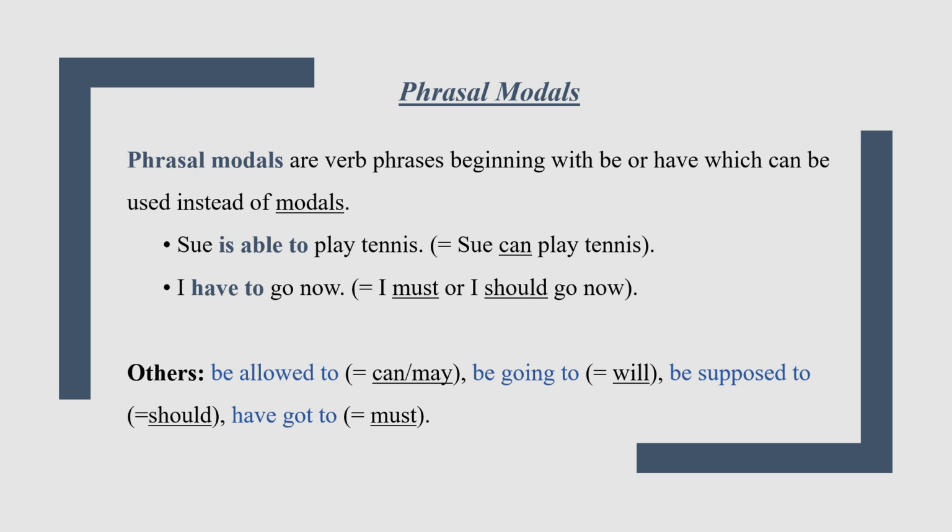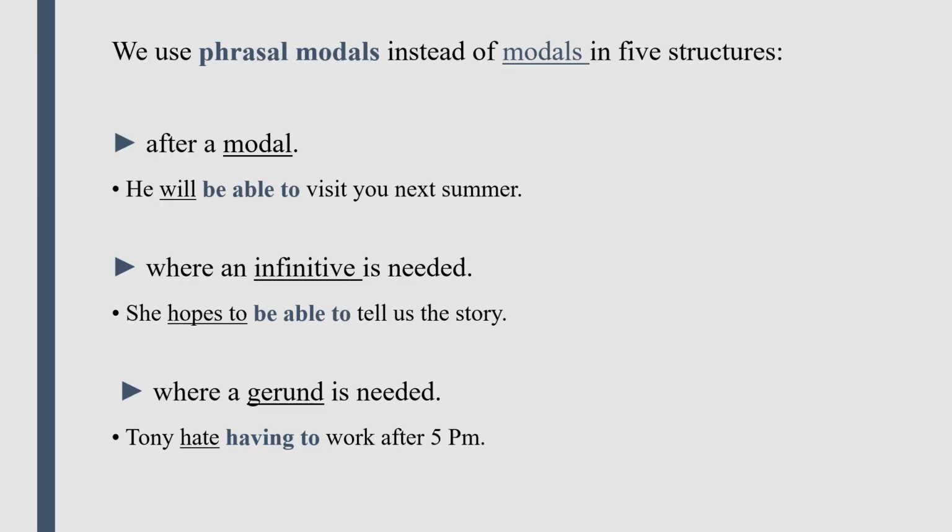We have other phrasal modals such as be allowed to, which means can or may; be going to, which means will; be supposed to, which means should; and finally have got to, which means must. Modals and phrasal modals share similar meanings and are used in similar ways, but they are not exact equivalents.